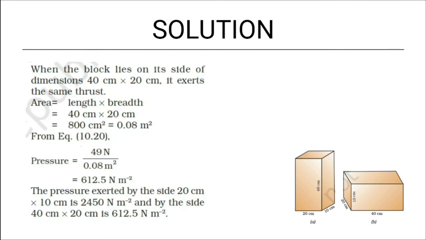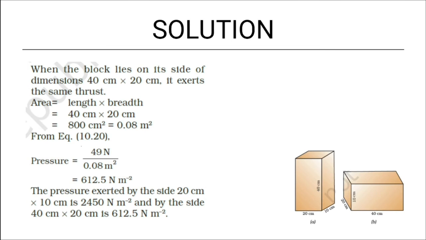Now, let us see next condition where the area of contact is 40 by 20. Now here in this case, area, if I want to find, I will multiply these two numbers. 40 into 20 will give you 800 centimeter square. Now again you have to convert it into meter because that is the SI system unit. So if I divide 800 by 10,000, I will get 0.08 meter square. Now again the same step you have to repeat. Divide thrust by area. 49 divided by 0.08, that will give you 612.5 Newton per meter square.